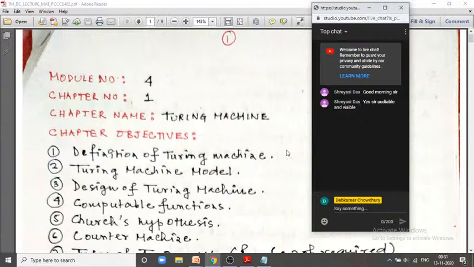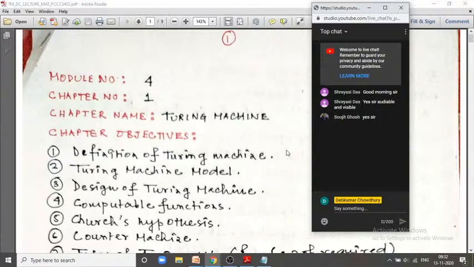So today we are about to discuss some competitive exam problems related to module number 4, that is Turing machine. We first of all need to understand that Turing machine is basically a logical machine.